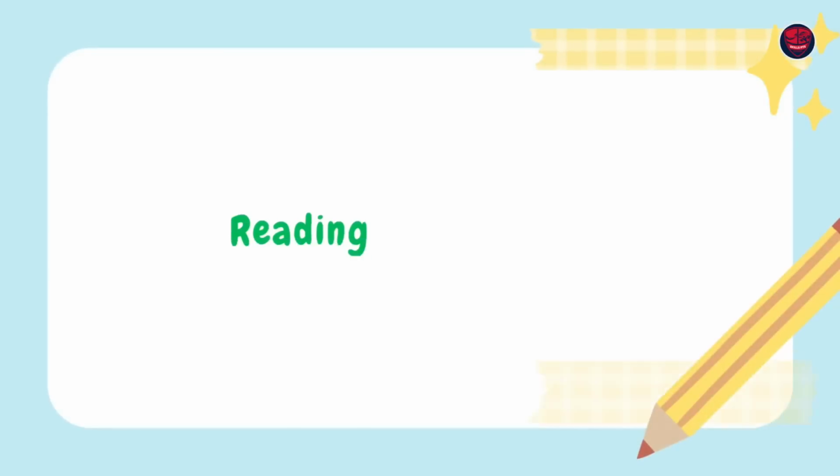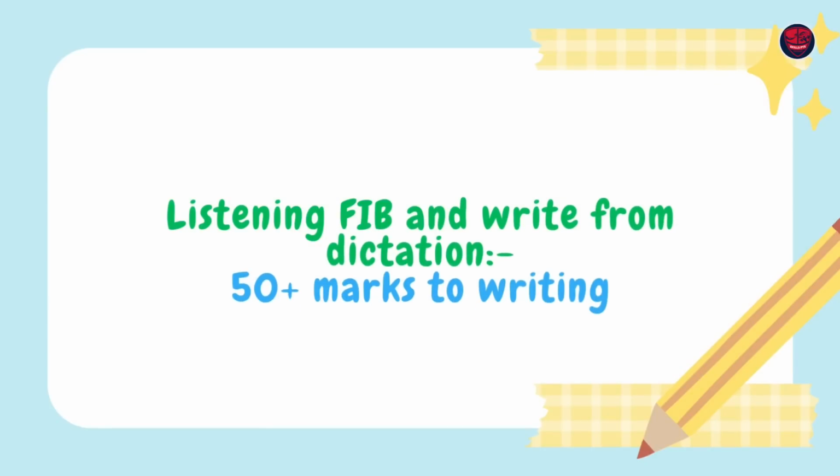Even for a 65 or 70 in essay writing, probably 15-20 marks is a gold mine. Out of 15-20, you got to get 15-20 if you really need 65 or 79. Isn't it? Because other modules, reading, writing, fill in the blanks, contributes 25 plus marks to writing. Listening, fill in the blank, write from dictation, contributes 50 plus marks to writing. And they are even more difficult. It's easy one, man. Pick it up. Entire gold, you take it. Here, if you're letting go some 7 to 8 marks, then 65 or 79 in whatever the desired scores that you're after, you probably may not or may find it difficult to reach there.